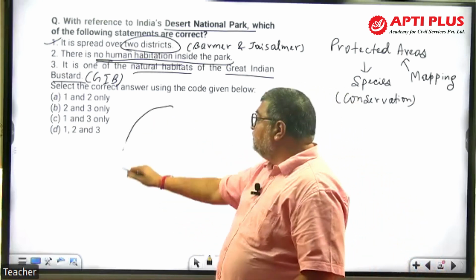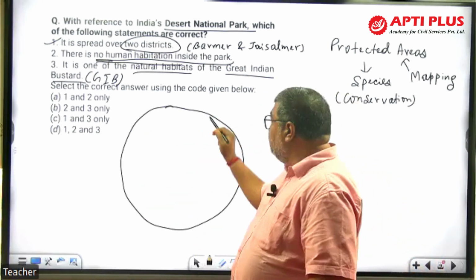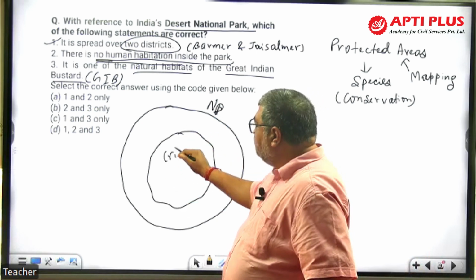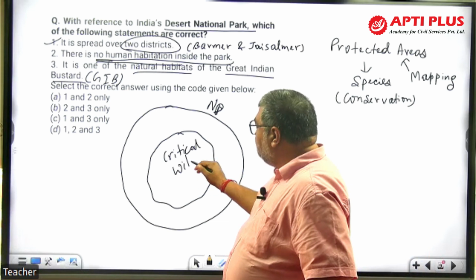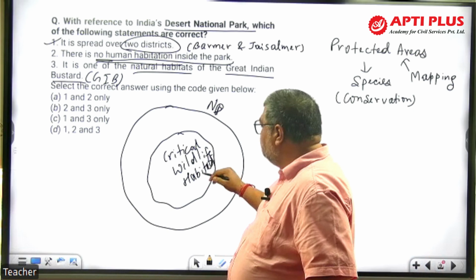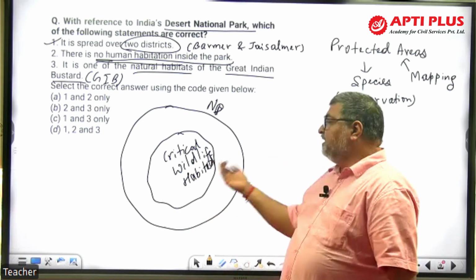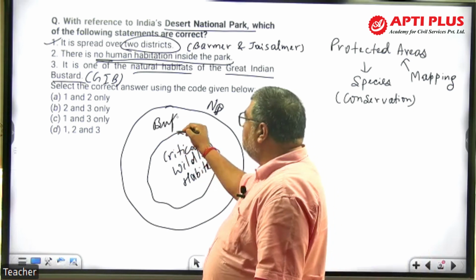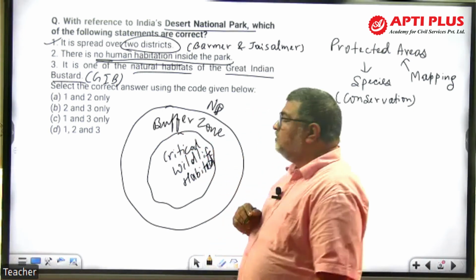See, when you take a national park, there's an outside boundary, right? And then you divide, demarcate it into critical wildlife habitat, what we call the core area, right? Whether tiger, elephant, GIB, whatever animal, Nilgai, whatever. And there's a buffer zone. Now again, this is based on the concept part.